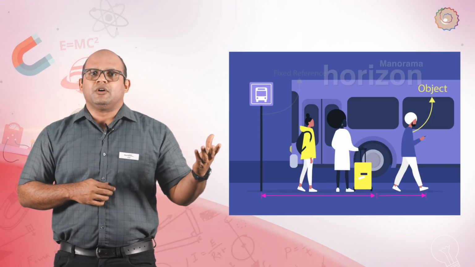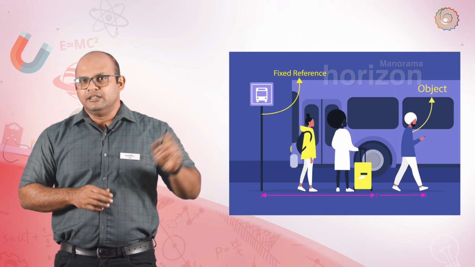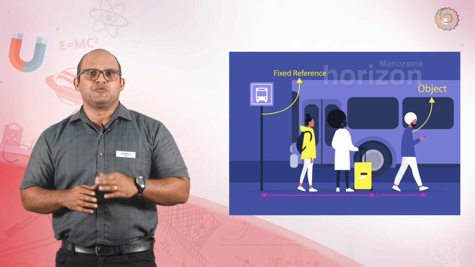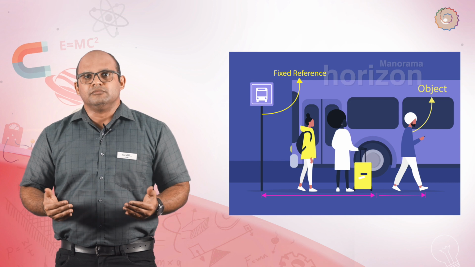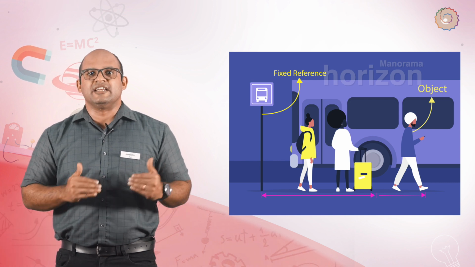When the position of the object, or more precisely, its separation from the reference point, which we must decide first, changes with time, the state of the object is said to be that of motion. For example, imagine that you are standing at a separation of 1 meter from a bus stop sign. Over a period of 4 hours, your separation from the sign remains unchanged. From the perspective of the stop sign, you are at rest.